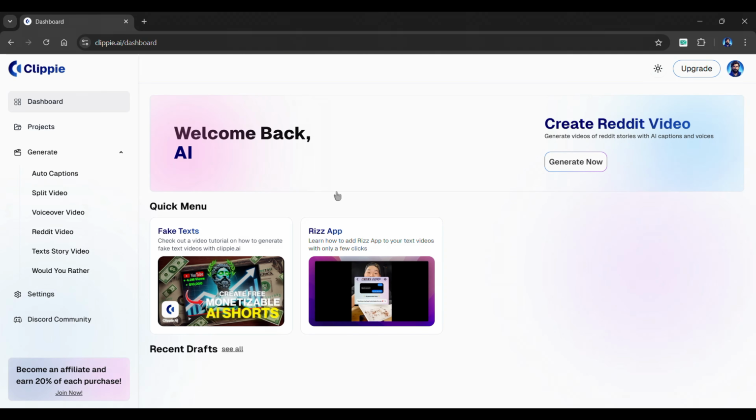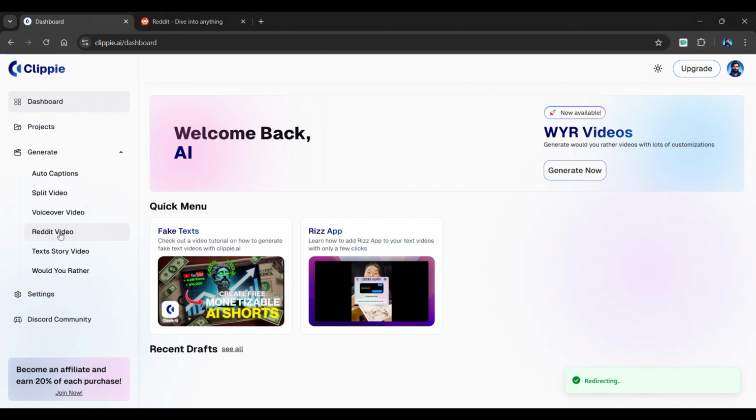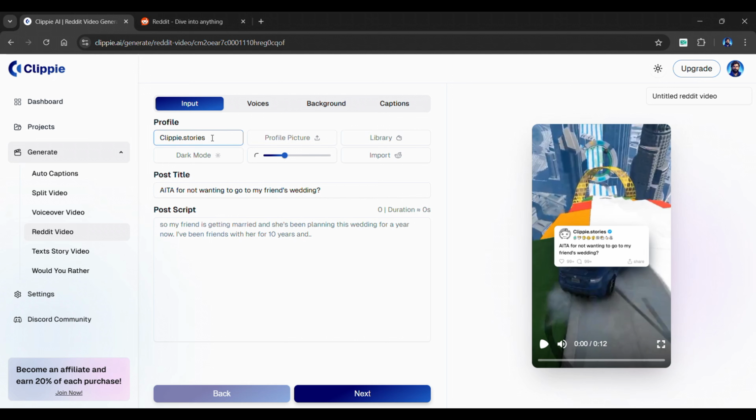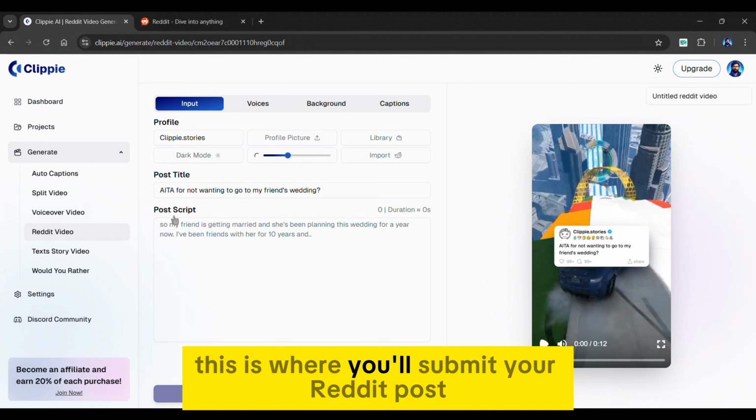After signing in, you will be redirected to this dashboard. When you click on the Reddit video, you will be led to this dashboard. From here, you can input a name and profile picture. Click this button to choose between light and dark modes for your text box. Also, use this slider to customize the corner curves. Now coming down to post title and post script. This is where you'll submit your Reddit post.